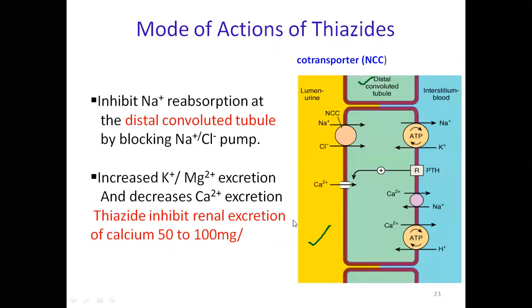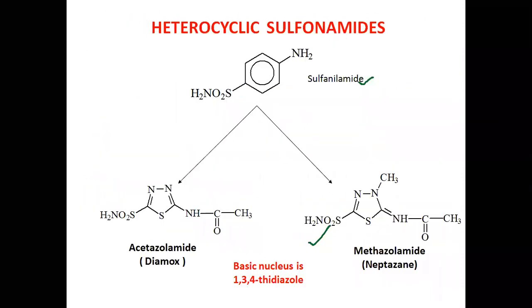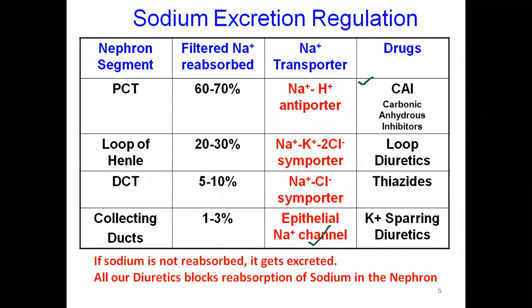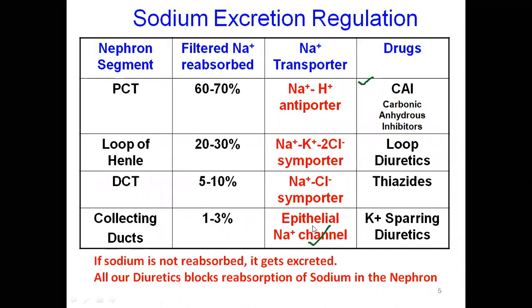Then the mechanism of action of these drugs. Here they act at the distal convoluted tubule. They act at the distal convoluted tubule. Let me show you. If you can remember this slide, classification is also done according to the parts of the nephron.